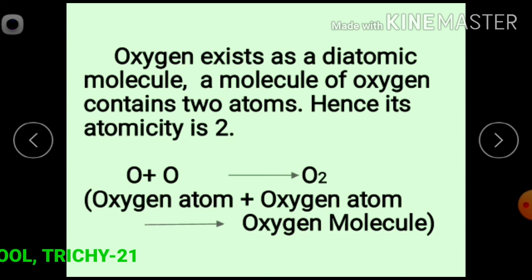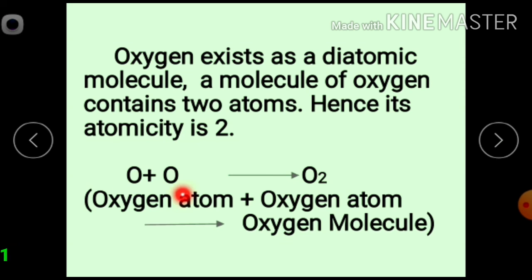For example, oxygen exists as a diatomic molecule. That means a molecule of oxygen contains 2 atoms. Hence, its atomicity is 2.